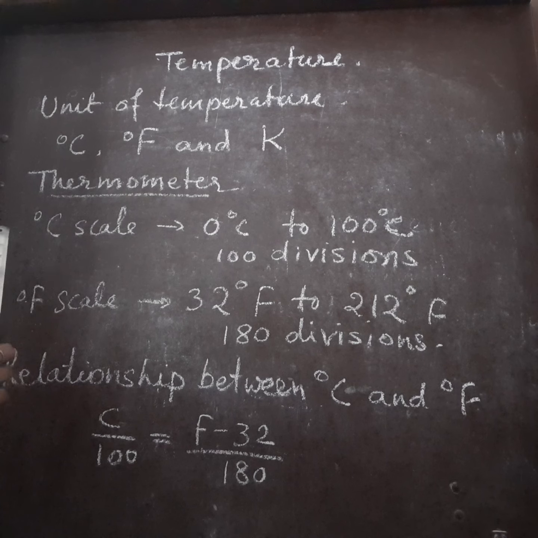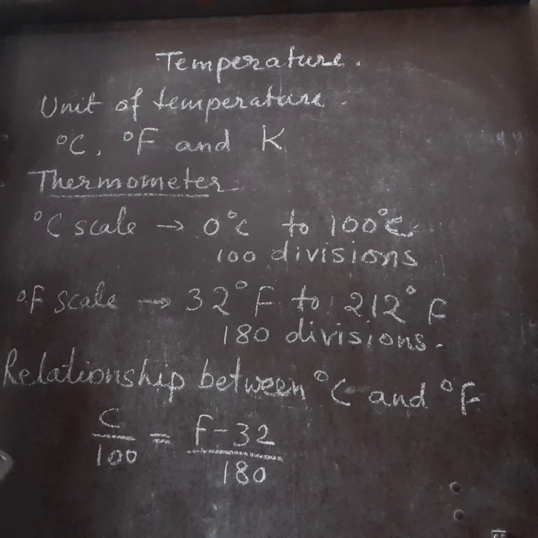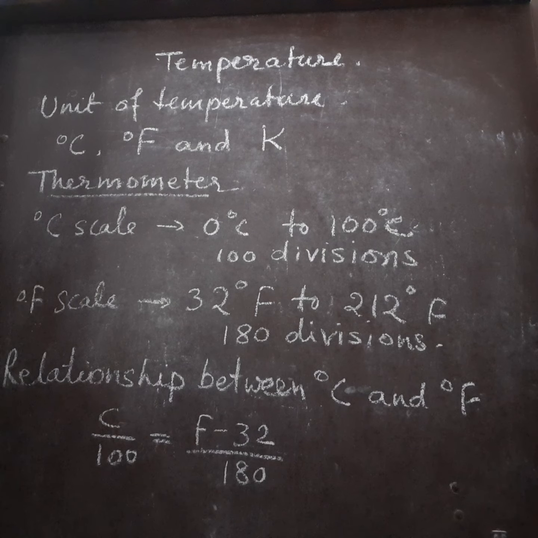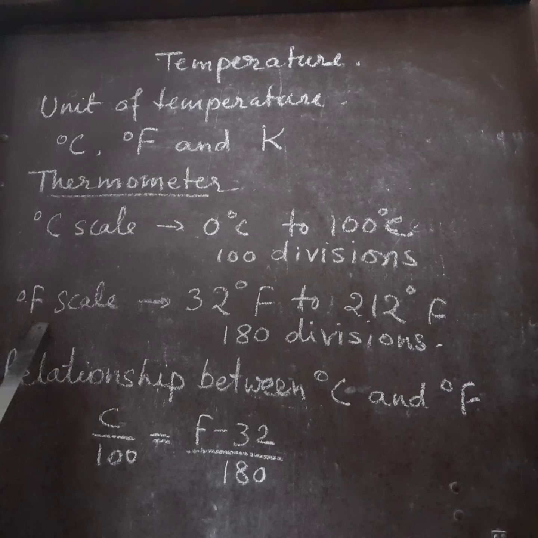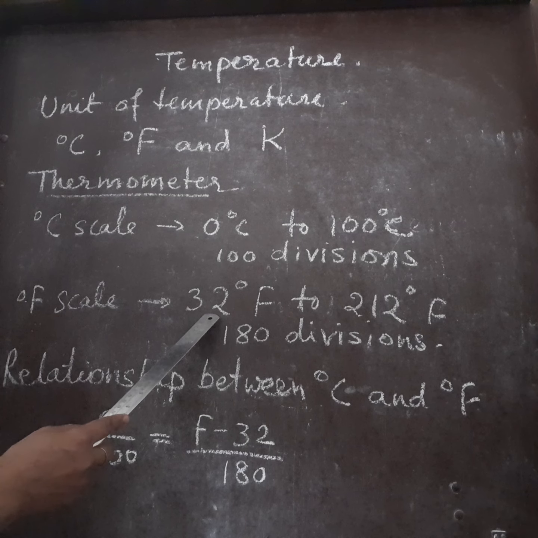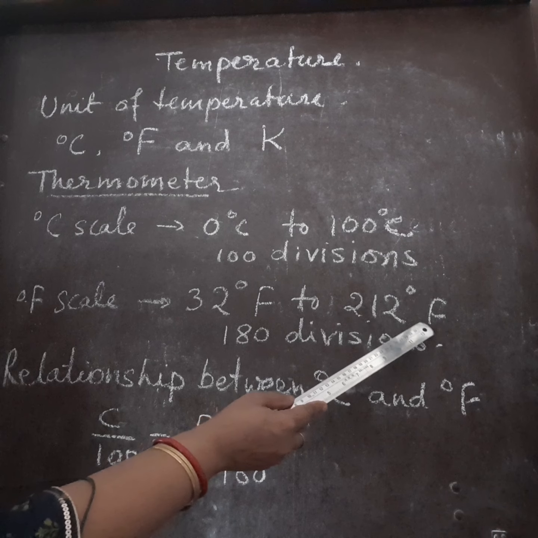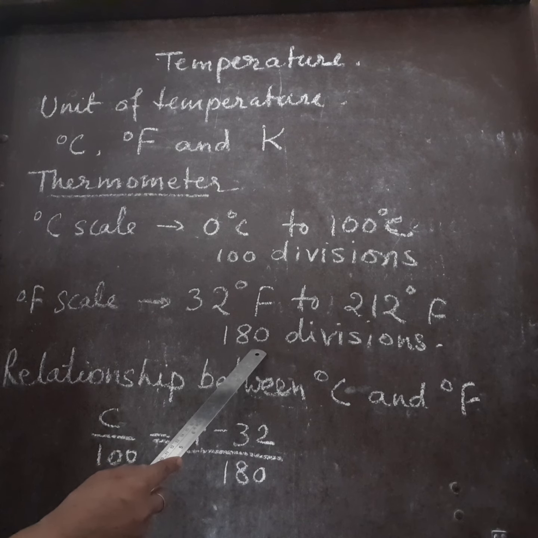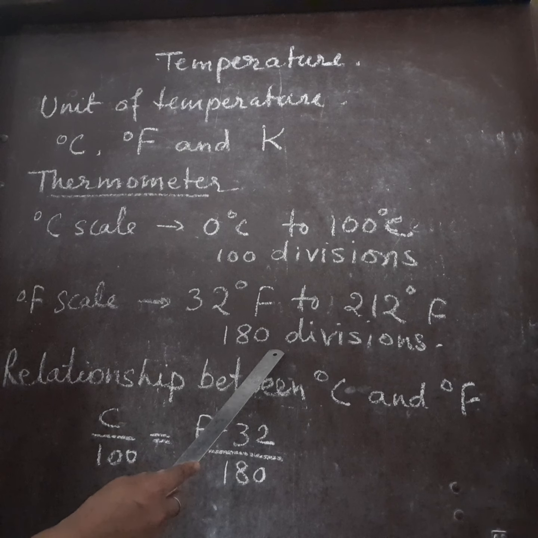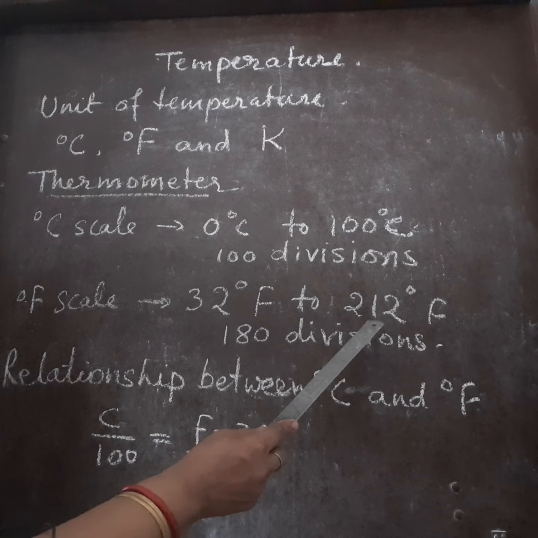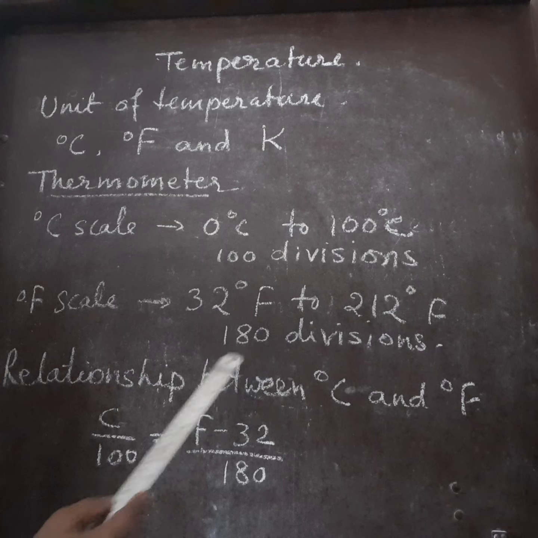Thermometers are of two types. One is the clinical thermometer and the other is the laboratory thermometer. Clinical thermometer has Fahrenheit scale marked on it, and its scale is marked from 32 degree Fahrenheit to 212 degree Fahrenheit, and there are 180 divisions between 32 to 212 degree Fahrenheit.